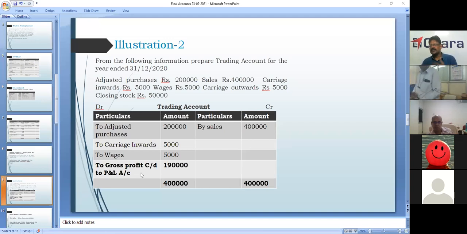Marketing. When you have to sell a product, you need to market it. For marketing, you'll be spending some amount. That's okay. That can be taken as selling expense. It's an indirect expense that should be shown in the P&L account, not in the trading account.